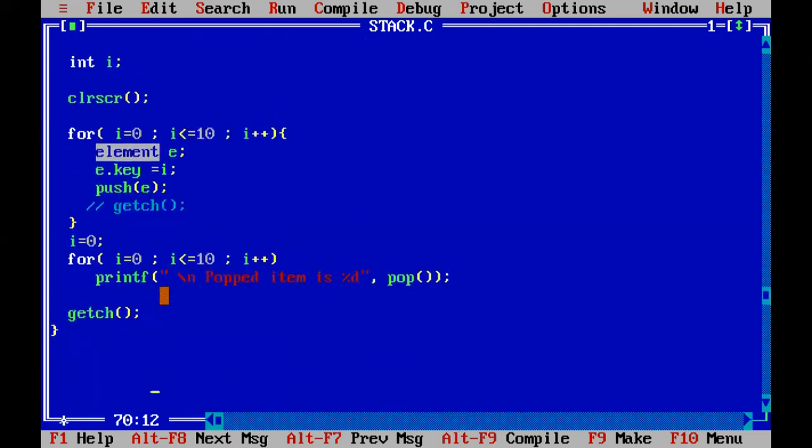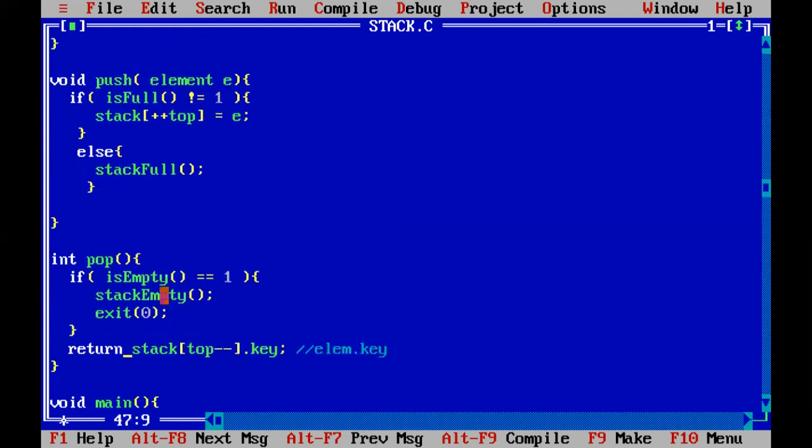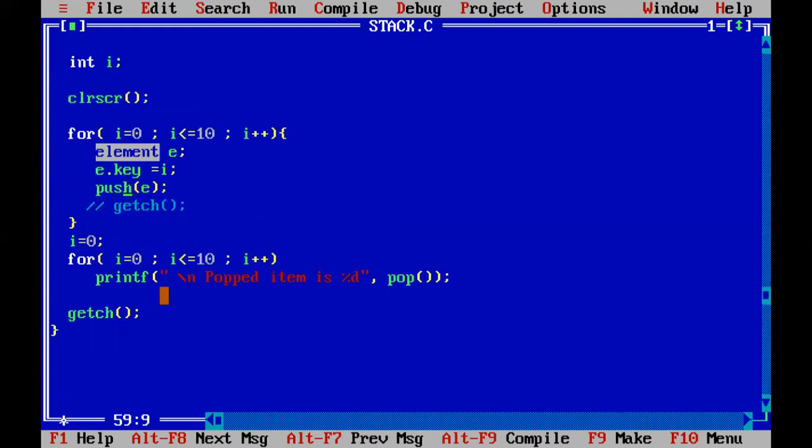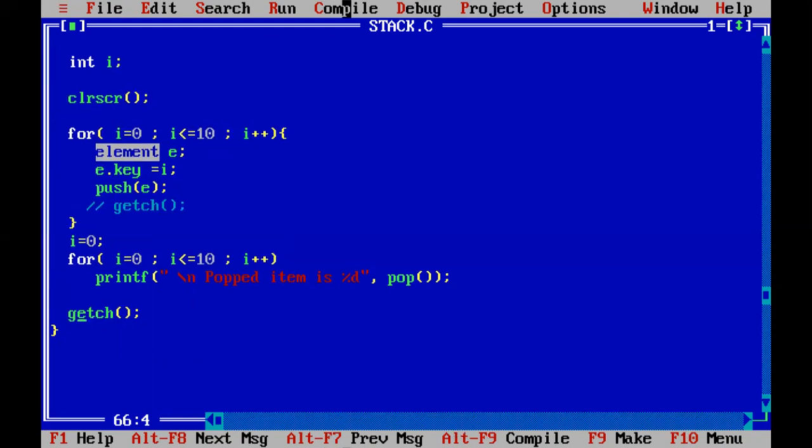Then we are writing another for loop to pop the items. So this will pop all the 5 items. When it tries to pop the 6th item, the pop will fail. If the pop fails, then we exit. So only once it will display "stack is empty". It won't display 6 times. But for push, it will display 6 times, because in push we are not exiting. If you exit in push, then you cannot do pop. So in pop alone, we are exiting. That's it. So let me save this file and compile and execute.